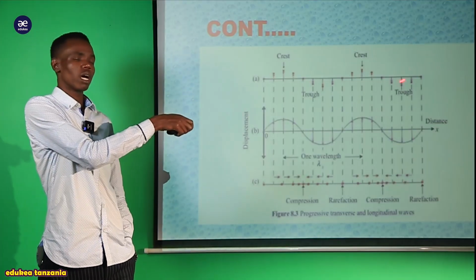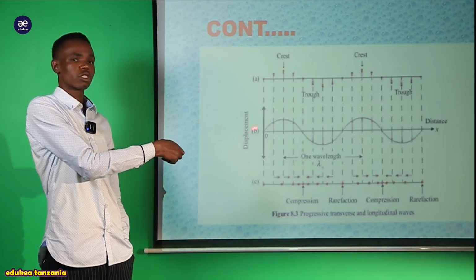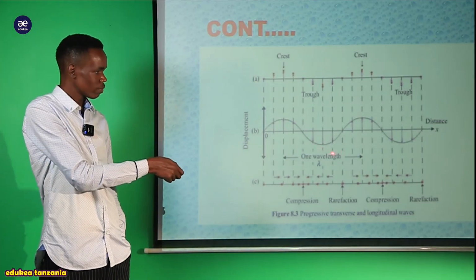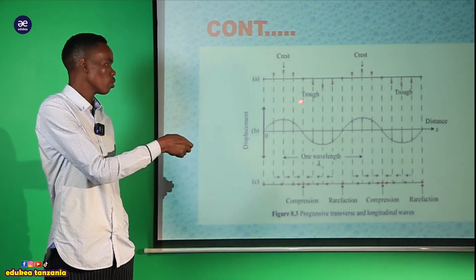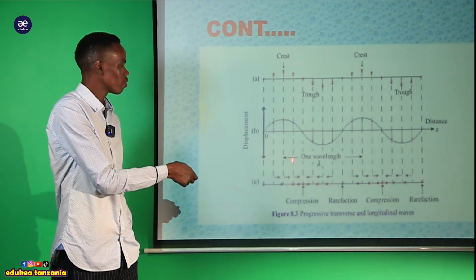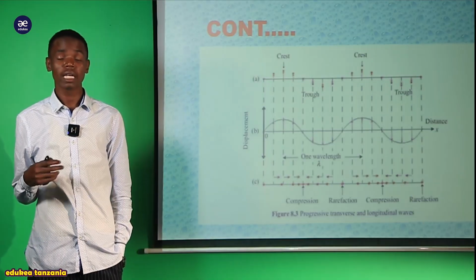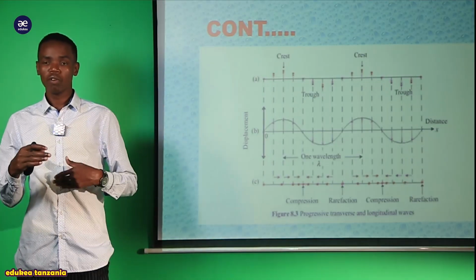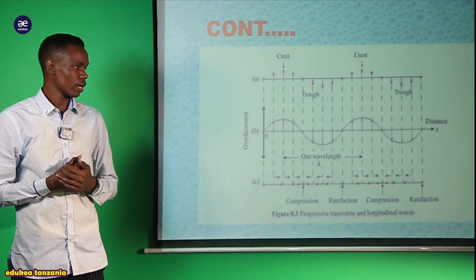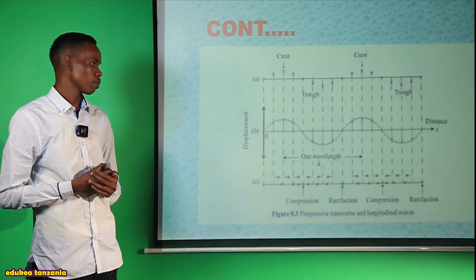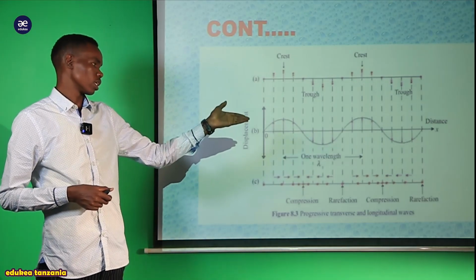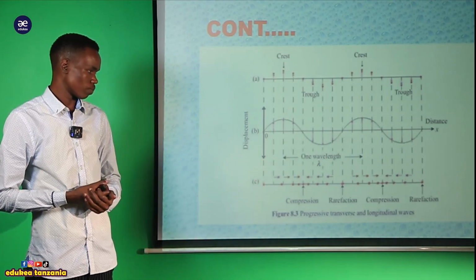And also in figure B, this is the demonstration of figure A. Here we are talking about the progressive transverse waves. As we see, the waves move while the particles move upward and downward, and finally they act perpendicular to each other, from the equilibrium position. They arrange into the equilibrium position.